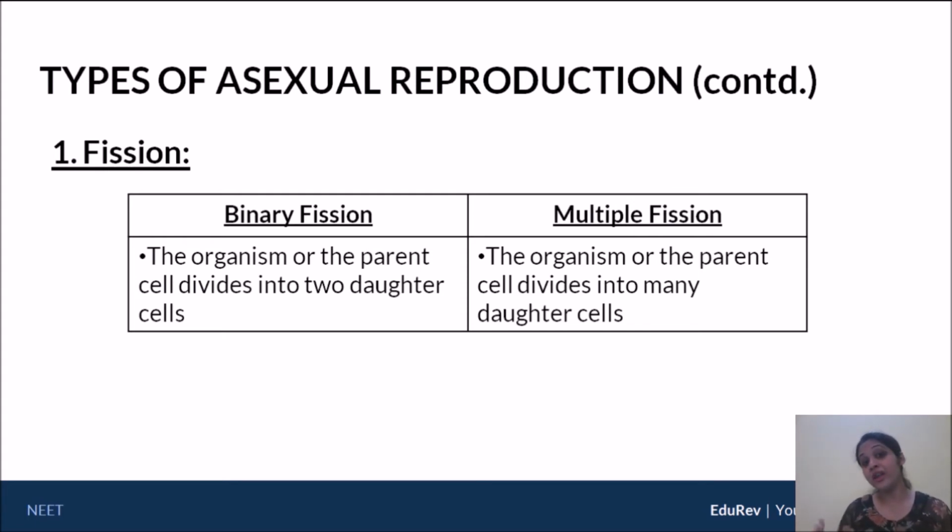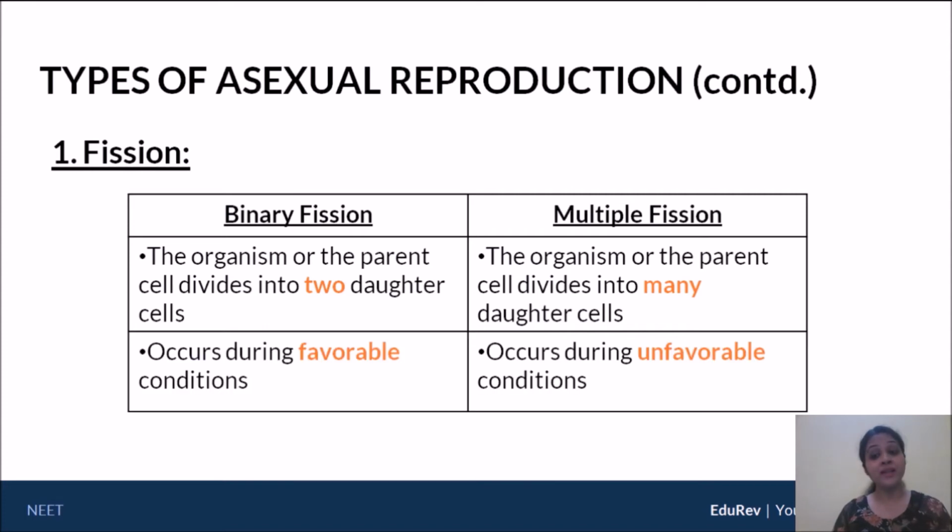However, multiple fission implies that the parent gives rise to many daughter cells. So what's important in binary fission is that the number of daughter cells is just 2, but in multiple fission, the number of daughter cells is many. Now, when does binary fission occur and when does multiple fission occur? Certain organisms, for example amoeba, can undergo binary fission, but amoeba can also undergo multiple fission. So when does amoeba show binary and when does it show multiple? Binary fission is very often found when you have favorable conditions, so favorable conditions favor formation of 2. However, unfavorable conditions favor the formation of many, that is, multiple fission.